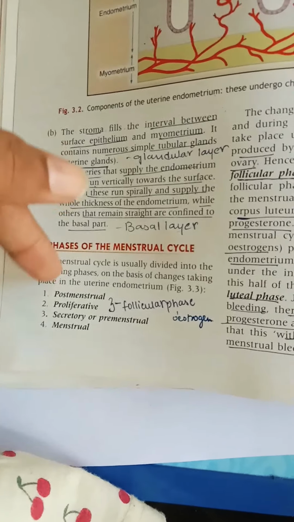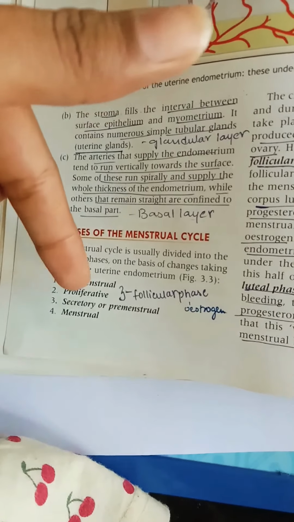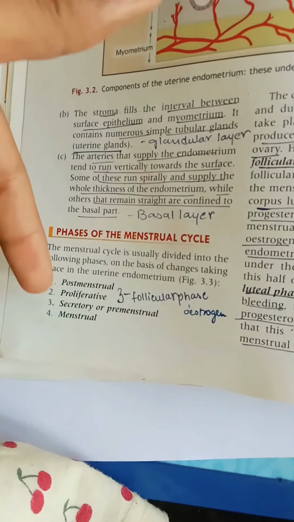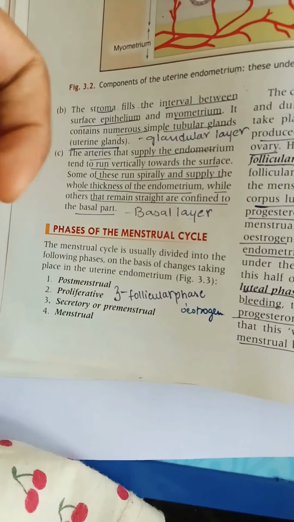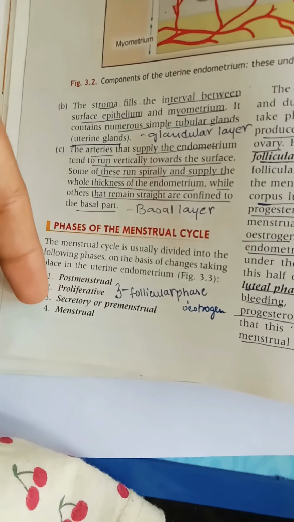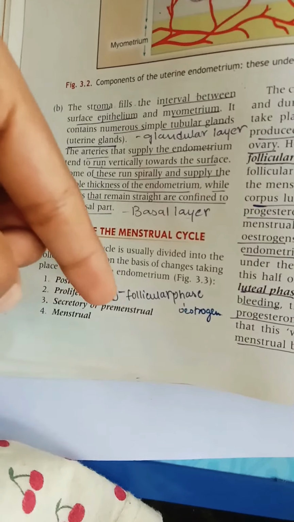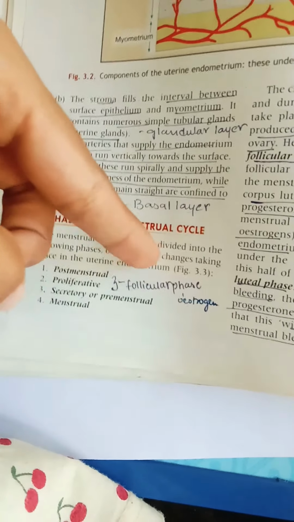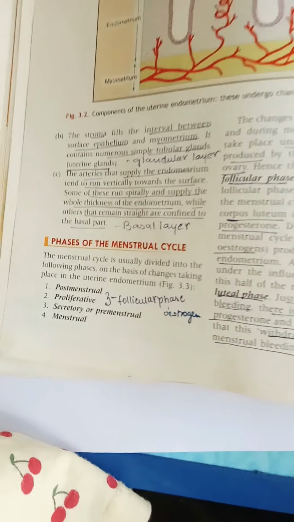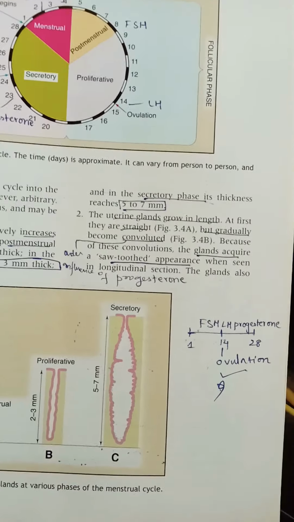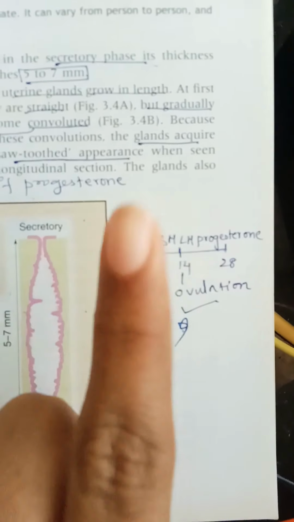So here you can see the phases of menstrual cycle are like post-menstrual, that is after menstrual cycle, proliferative state of uterus cycle, this is secretory or premenstrual, and menstrual. So the post-menstrual and proliferative are under follicular phase, mainly under control of estrogen, and next is secretory and menstrual phase.